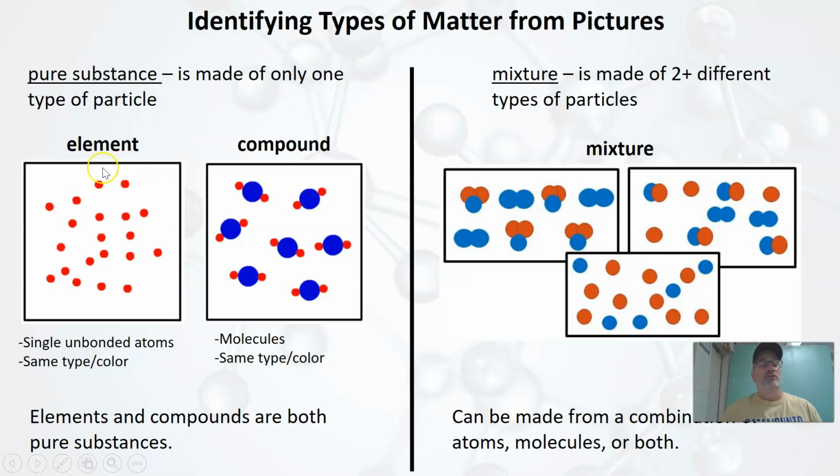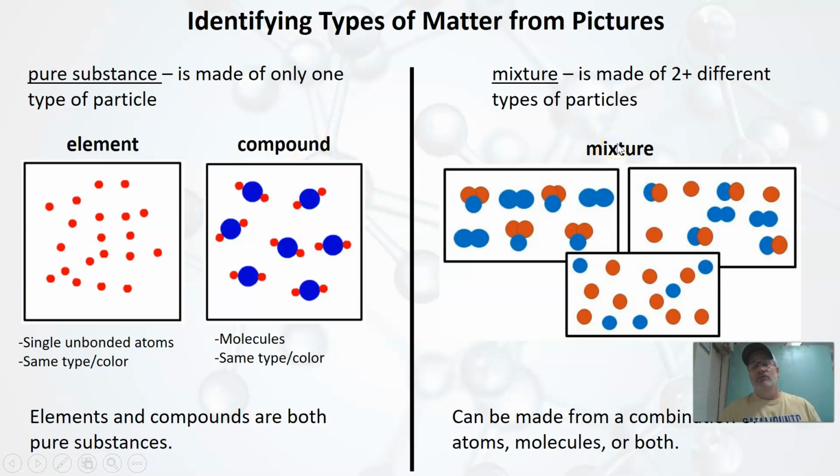So when you look at the pictures, you need to ask, are all of these atoms exactly alike? Are they all the same? If I had one blue atom in here, this would no longer be an element. This would be a mixture, right? Same thing here. If I add just one more particle of a different kind into this model, that's going to turn it into a mixture. But generally speaking, pure substances are elements and compounds.